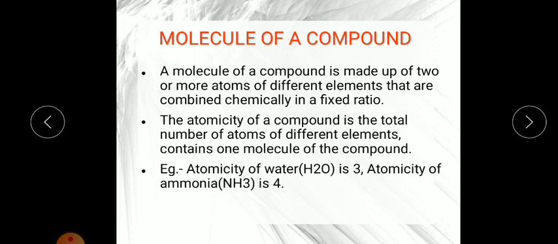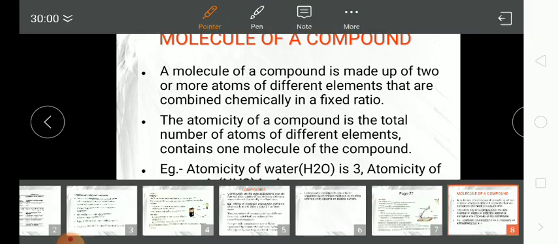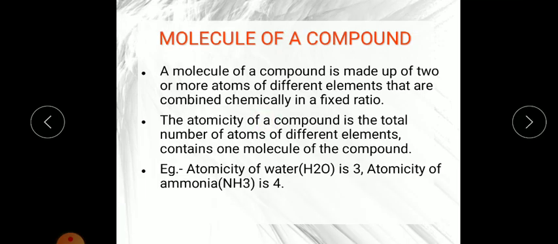Now the atomicity of a compound is the total number of atoms of different elements. So we have to calculate it from the formula of water and the formula of ammonia. How will we calculate it? Here one oxygen is there and two hydrogen atoms are there, so 2 plus 1 is equal to 3.